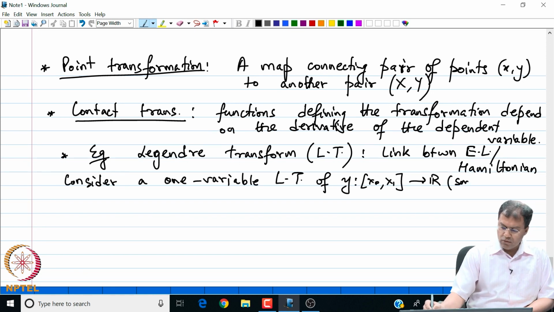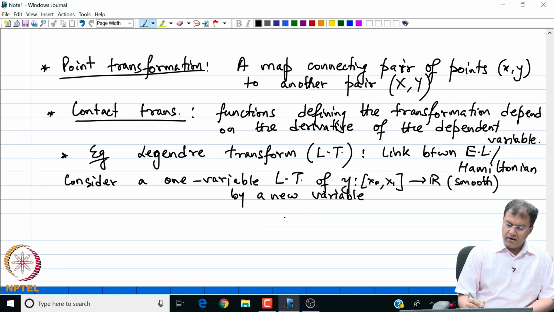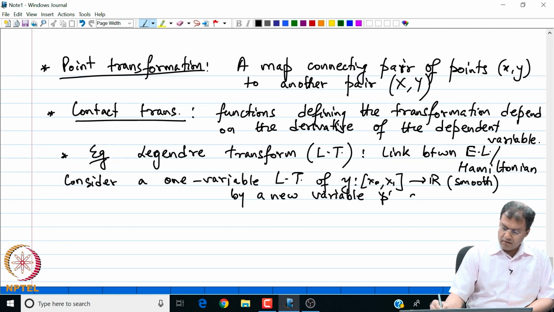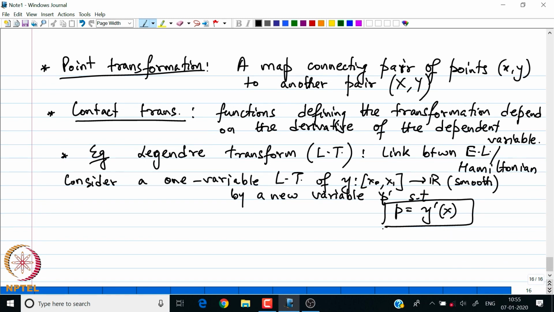Let us say this is a smooth function. We perform a one variable Legendre transform by a new variable p, such that p is equal to y prime of x. So, this is the definition of the new variable p is equal to y prime of x, right.